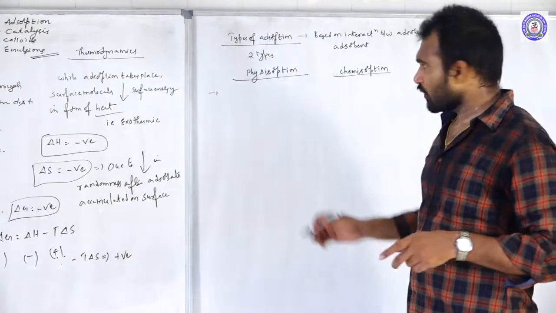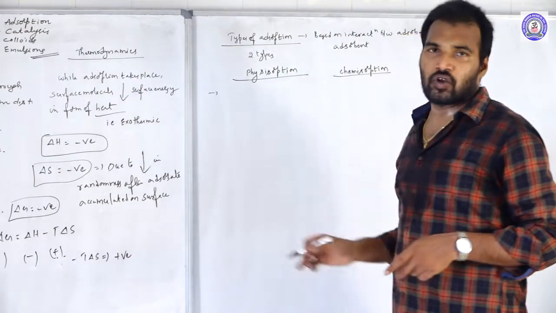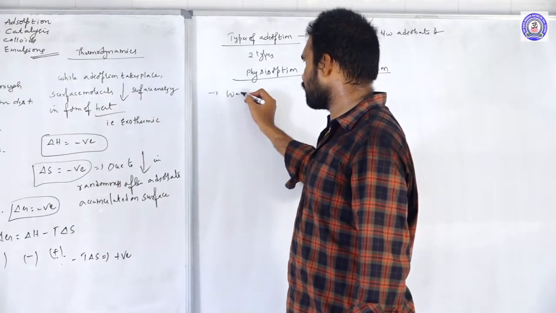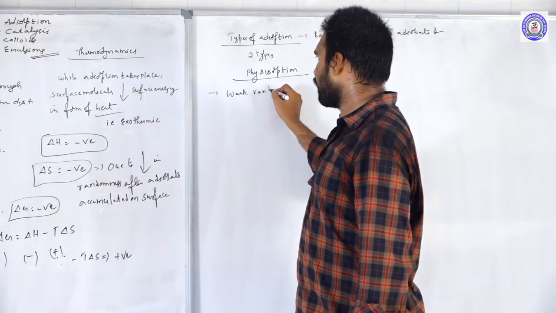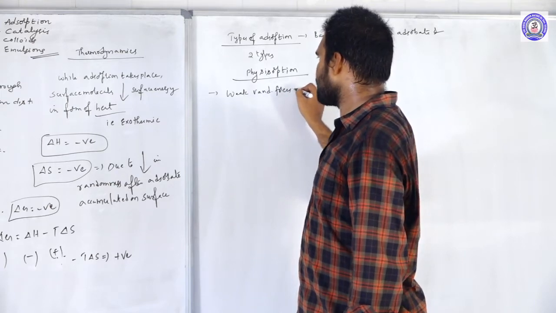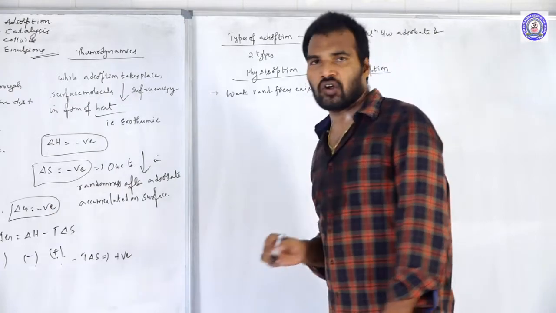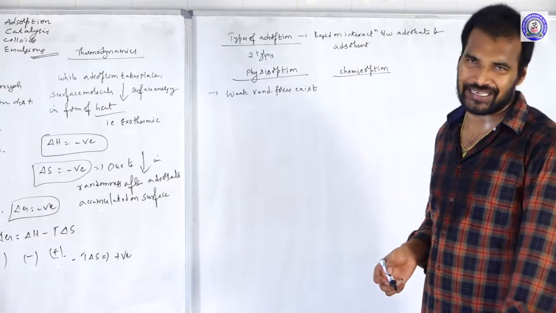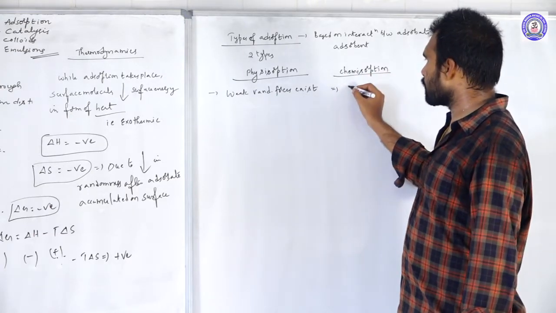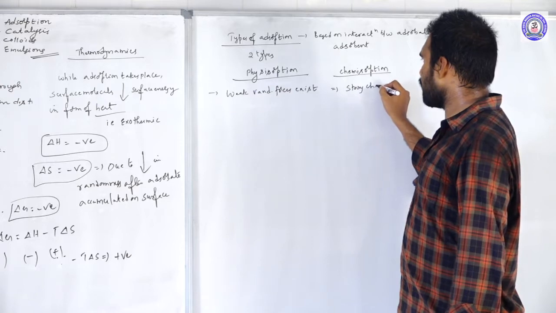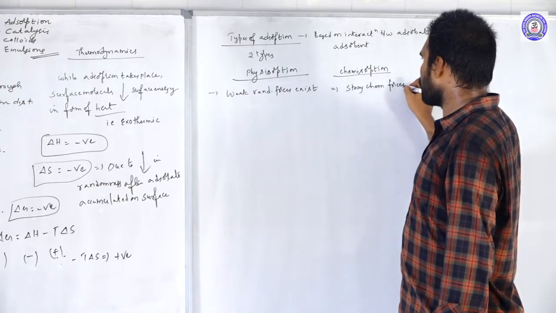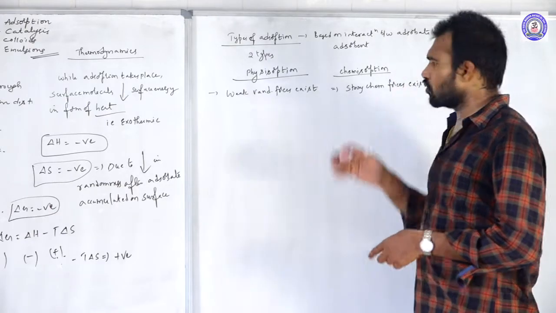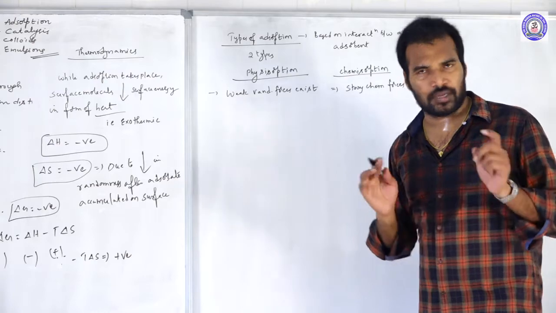Physisorption is where weak van der Waals forces exist between the adsorbate and the adsorbent, so we call that physical adsorption. Whereas in chemisorption, strong chemical forces exist between the adsorbate and adsorbent, so it is called chemical adsorption, also called chemisorption.